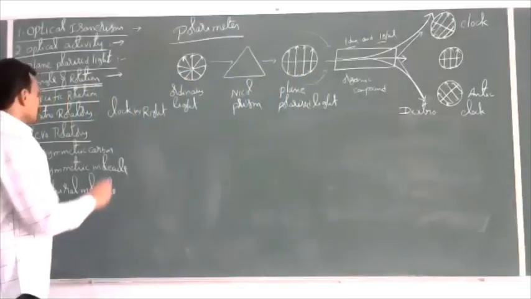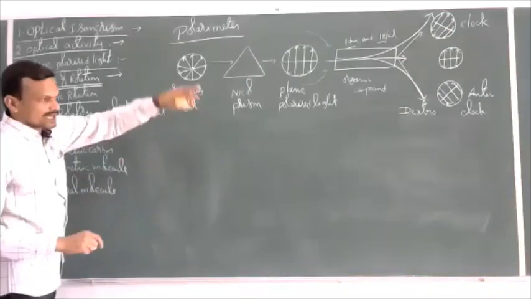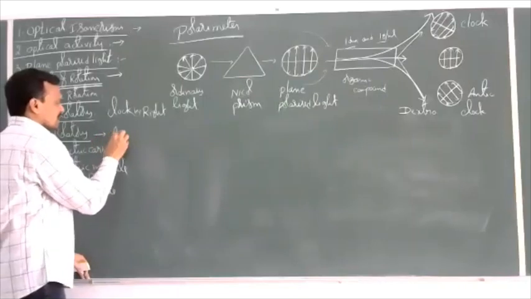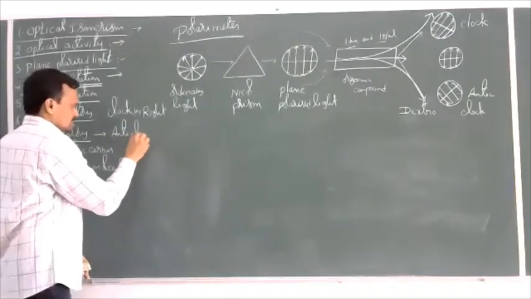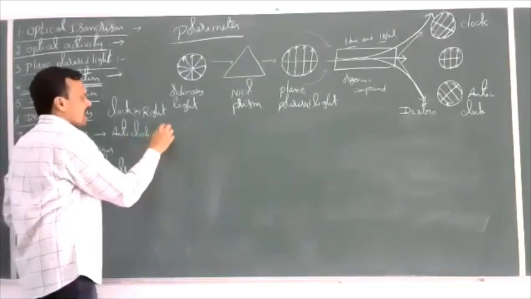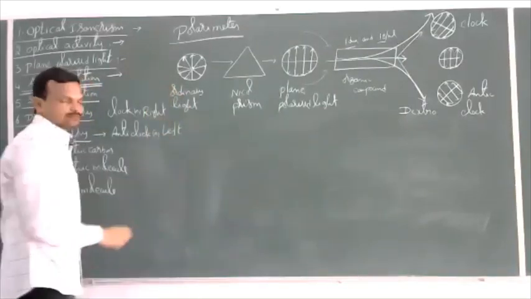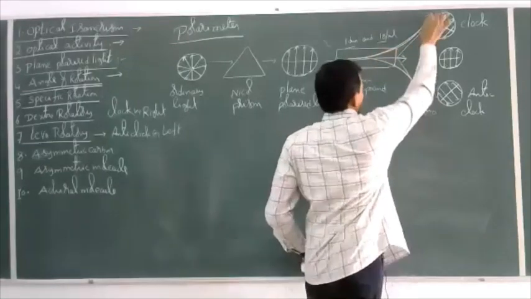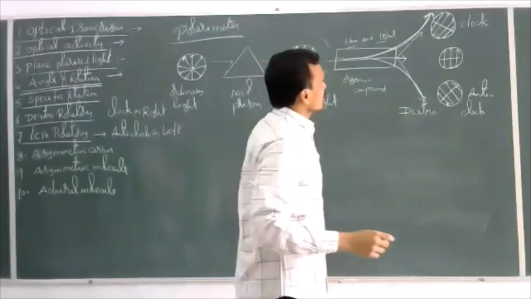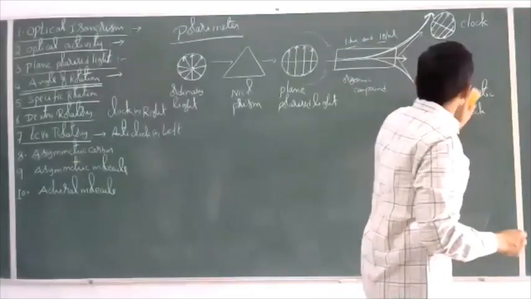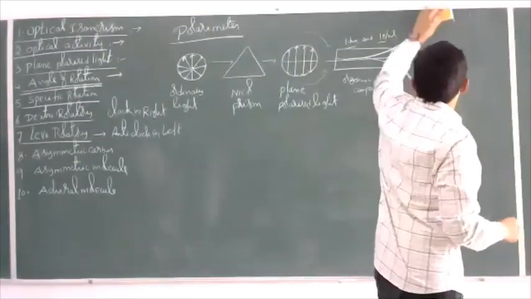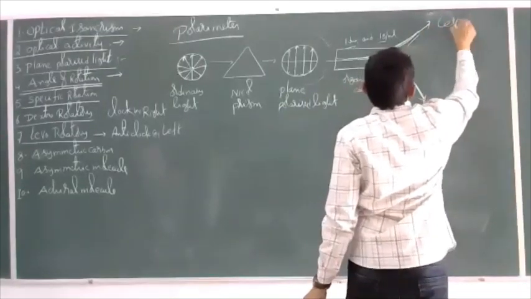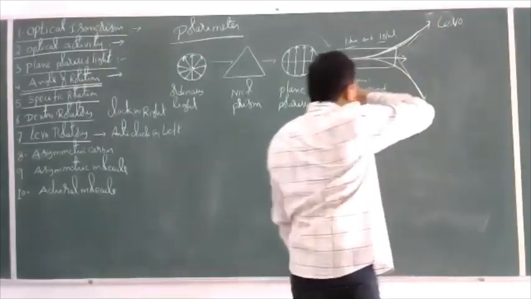Then what are levorotatory compounds? Exactly the opposite. The compounds which rotate the plane polarized light in an anti-clockwise direction, or to the left hand side, are called levorotatory compounds.